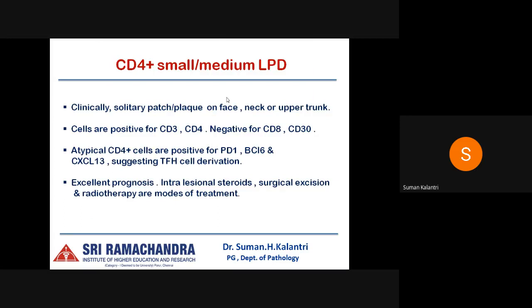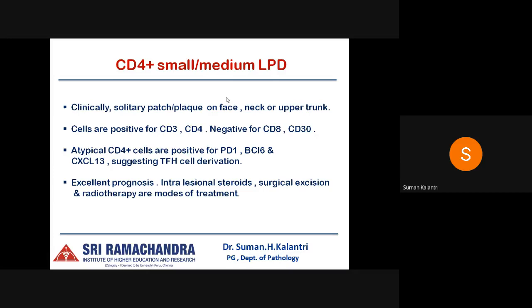Next being CD4 positive small to medium lymphoproliferative disorder. So these clinically present as a solitary patch or plaque on the face, neck, and the upper trunk. And the cells are usually positive for CD3 and CD4, and negative for CD8 and CD30. These atypical CD4 cells are positive for PD1, BCL6, CXCL13, suggesting a T follicular helper cell derivation.